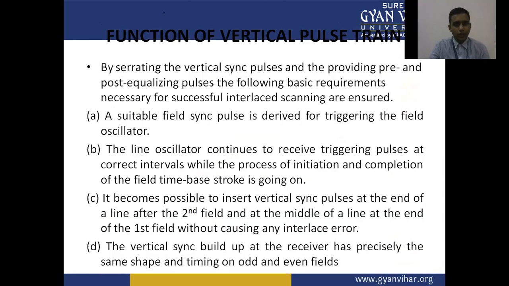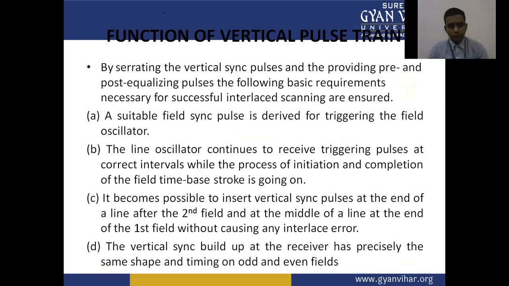Now, function of the vertical pulse train. By serrating the vertical sync pulses and providing the pre and post equalization pulses, the following basic requirements necessary for successful interlaced scanning are ensured.